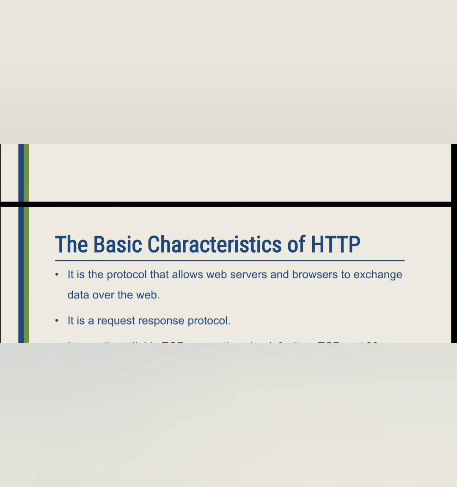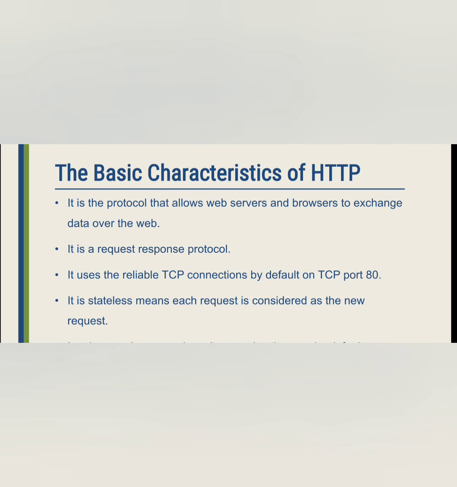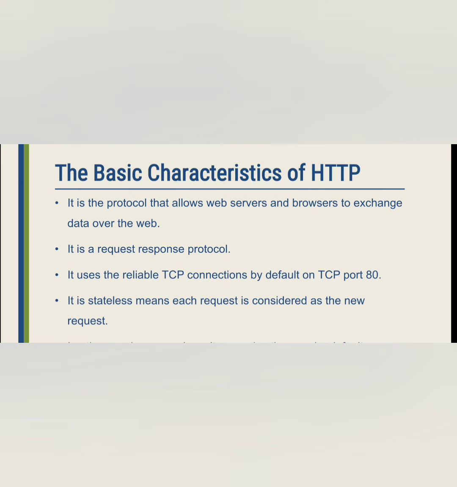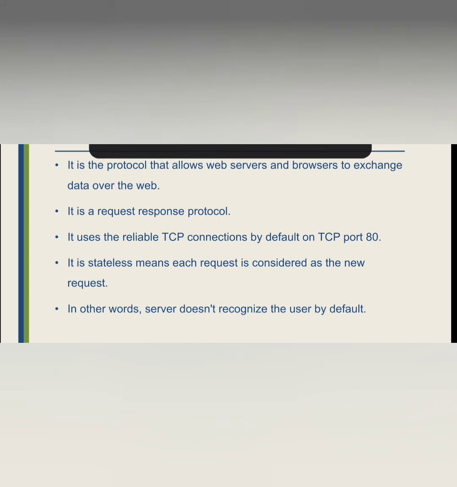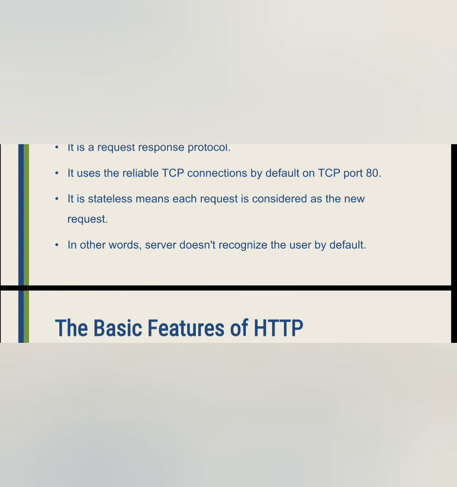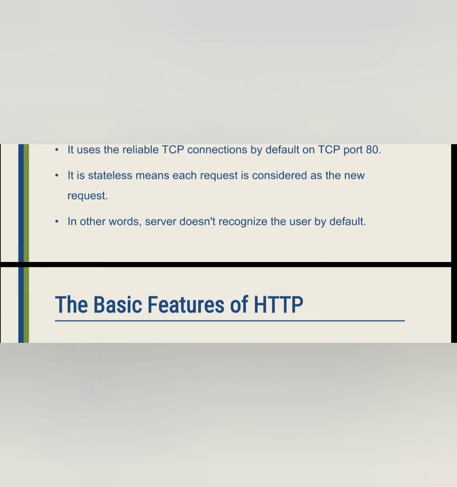The basic characteristics of HTTP. It is the protocol that allows the web server and browsers to exchange data over the web. It is a request-response protocol. It uses a reliable TCP connection by default on TCP port 80. It is stateless, meaning each request is considered as a new request. In other words, the server doesn't recognize the user by default.